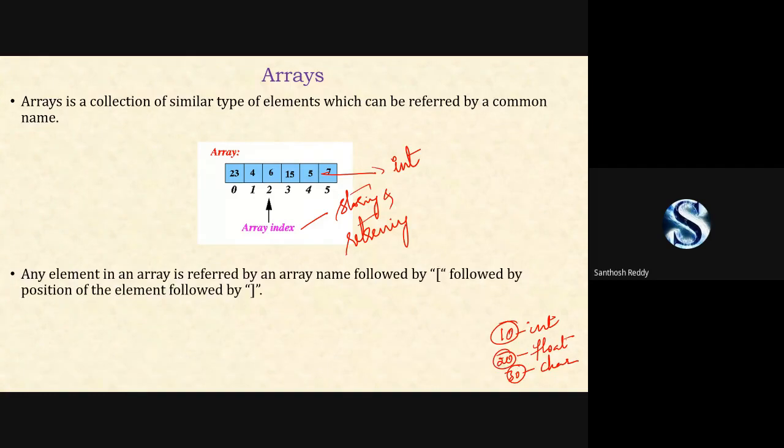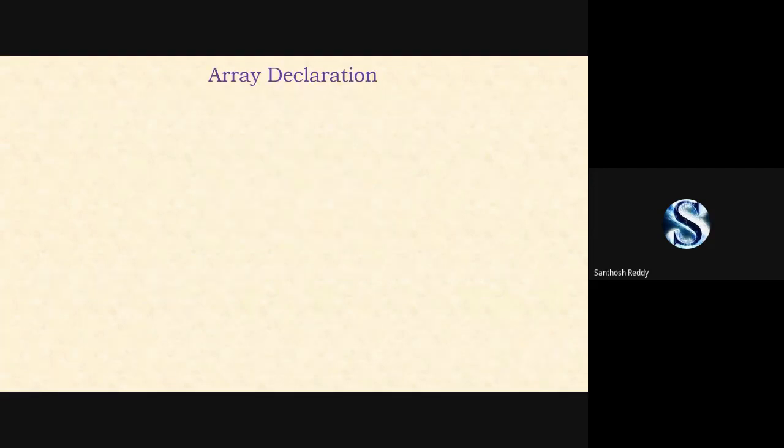Next, an array element is referred to by the array name followed by the position of the element in parentheses. Suppose your array name is n. If I want to extract this 15, it is represented as the array name followed by the position of the element, this 3, and closing the parenthesis. This is the index where you can extract or store your element.